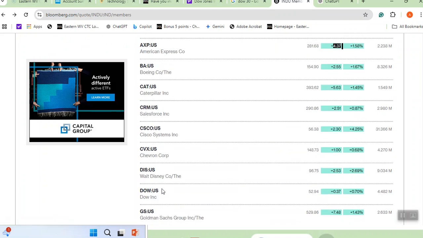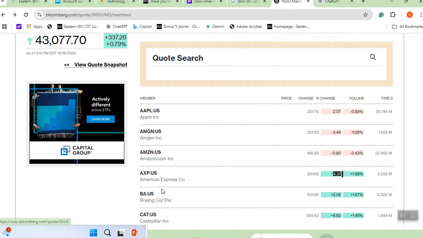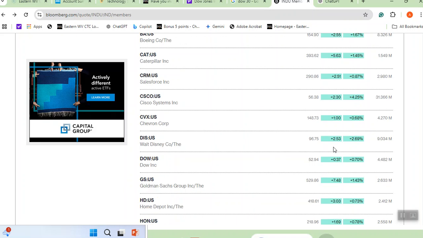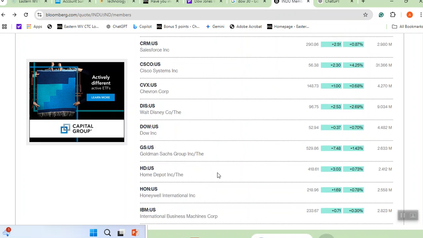If you look at it, these are 30 stocks. Do you see only a few are red here? A few stocks lost money, but the rest of these stocks are in green. Do you see a lot of green? And some of these, Home Depot, many of you know what Home Depot is. One share of it is 461.